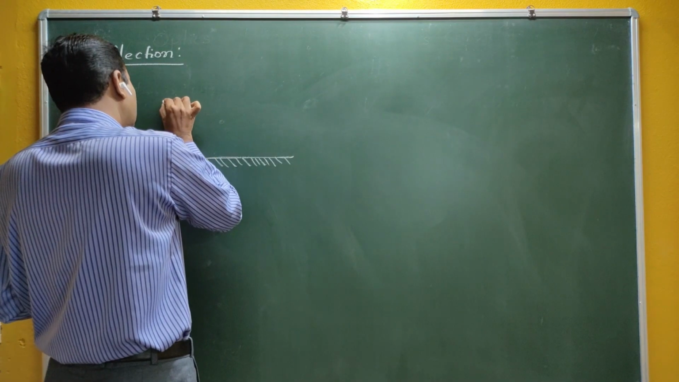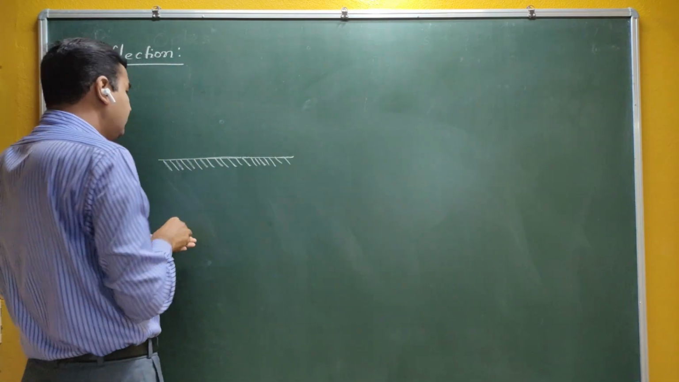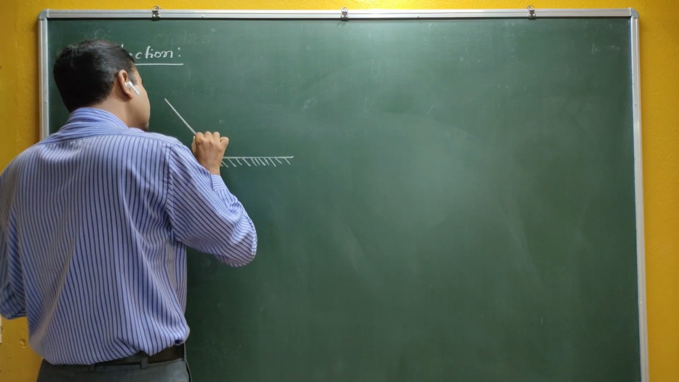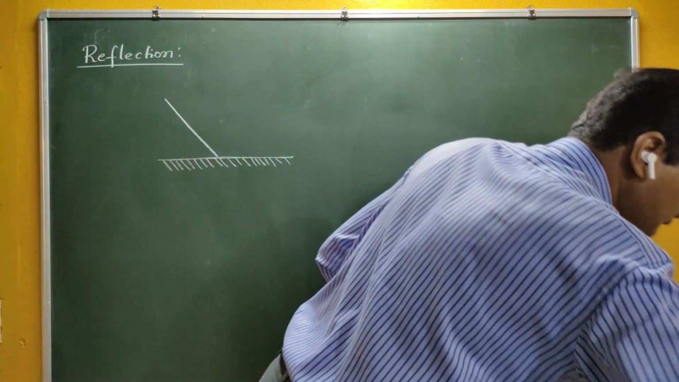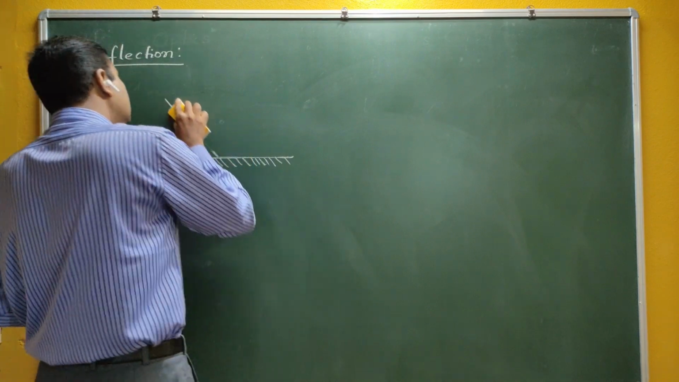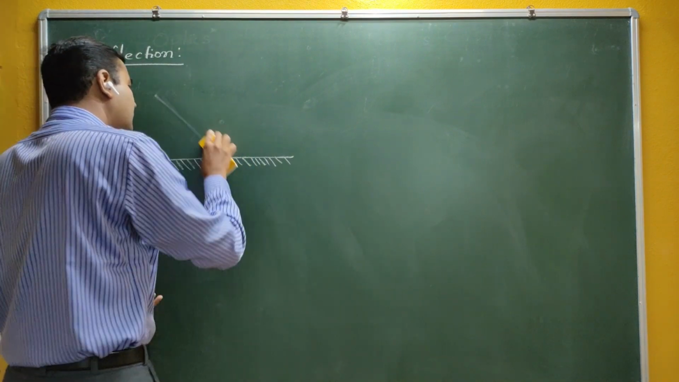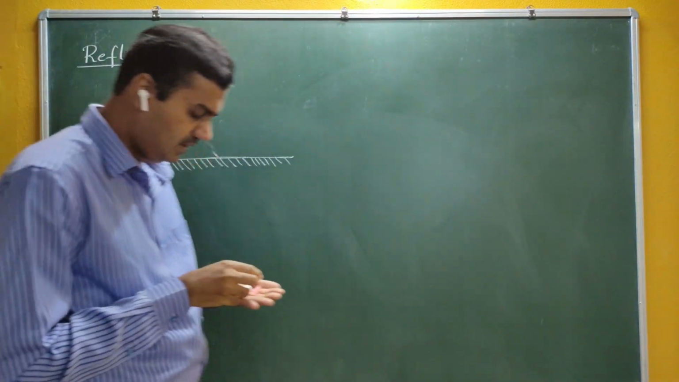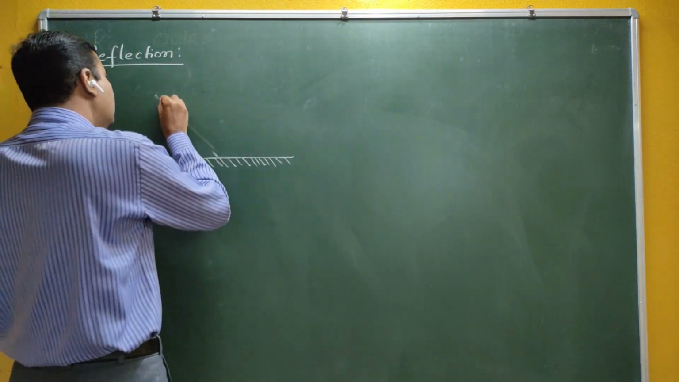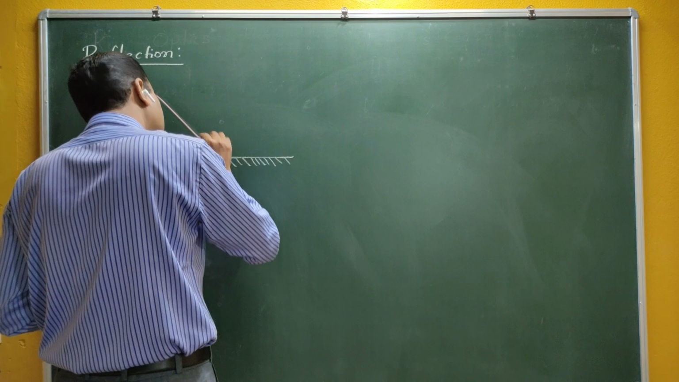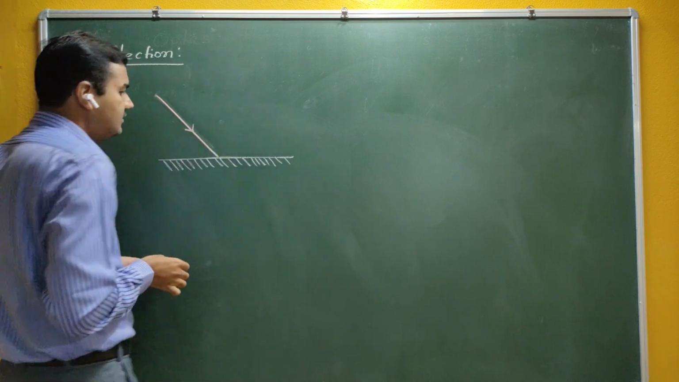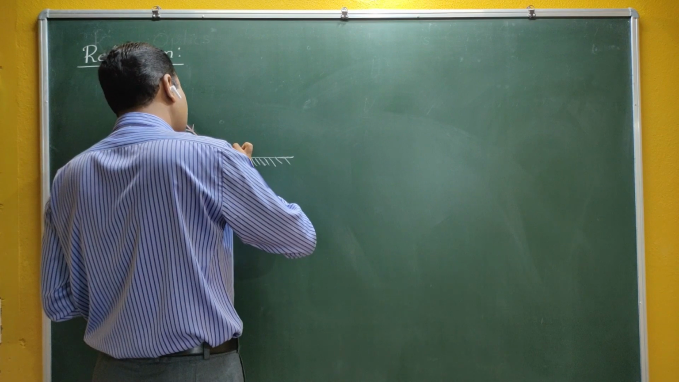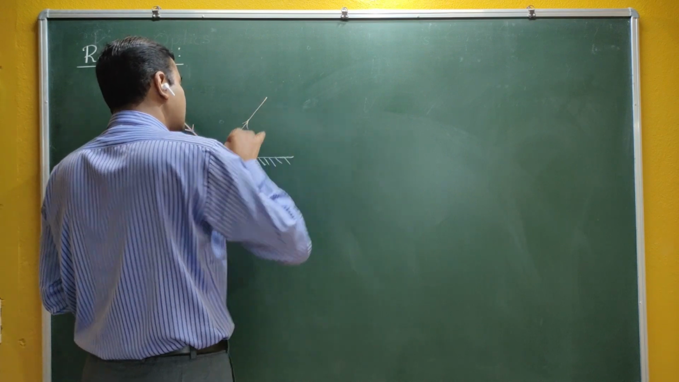So when light falls on it, in ray optics we are going to take a particular ray that is called monochromatic light. Chroma means color, mono means single color. So let me take a single light here.